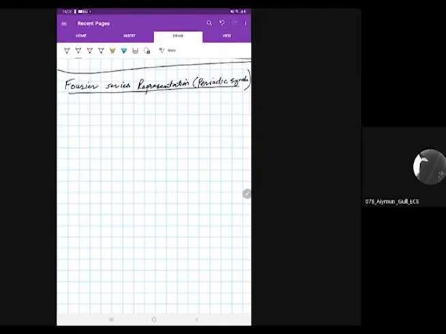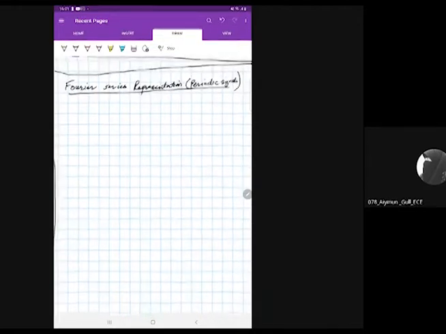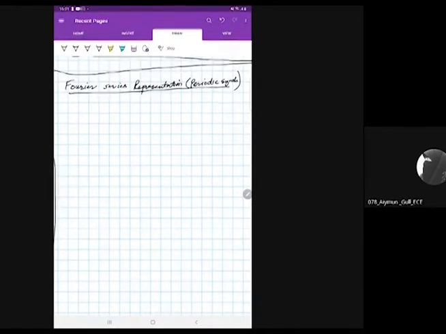Okay. In this lecture, we'll be discussing Fourier series representation. We know that Fourier series expansion is used for periodic signals only, while Fourier transform is used for non-periodic signals. We have discussed it in some previous lecture also. In fact, we had drawn a table there. So this is in connection to that table that we have already drawn. So we'll discuss Fourier series representation of periodic signals.